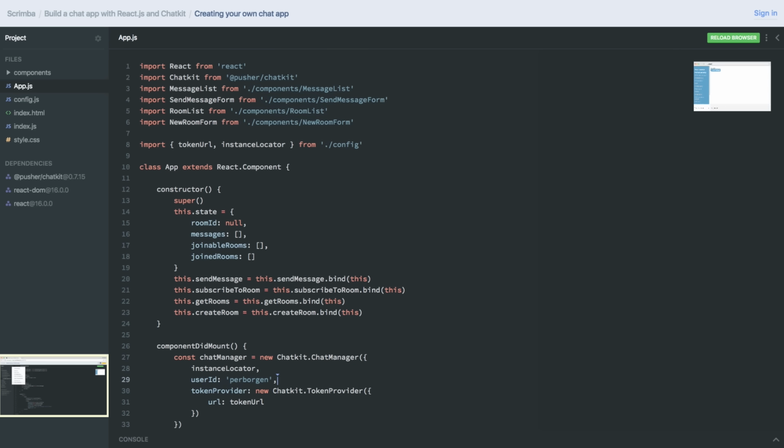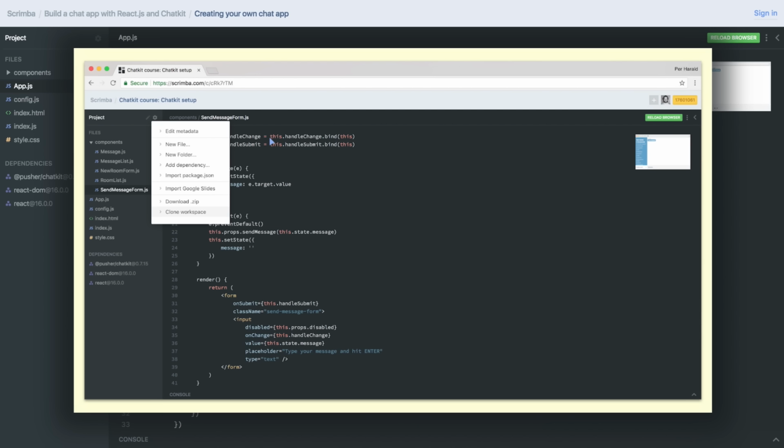Hey, as we now have built out all the features of our chat app, it's time for you to get your own copy of the code. So that in the next couple of screencasts, when I'll show you how to customize the layout of the app, you'll be able to do that on your very own copy and not using my code. And I'm going to explain this to you using slides.